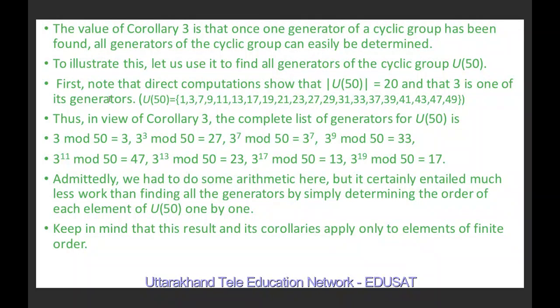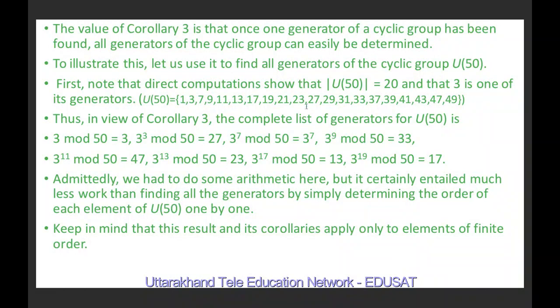So if you use Corollary 3, then the complete list of generators of U50 is 3 mod 50, which is 3; 3 cubed mod 50, which is 27; 3 raised to power 7 mod 50; 3 raised to power 9 mod 50, which is 33; 3 raised to power 11 mod 50, which is 47; 3 raised to power 13 mod 50, which is 23; 3 raised to power 17 mod 50, which is 30; 3 raised to power 19 mod 50, which is 17.